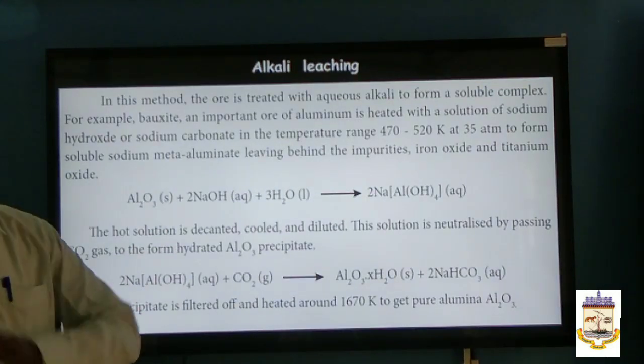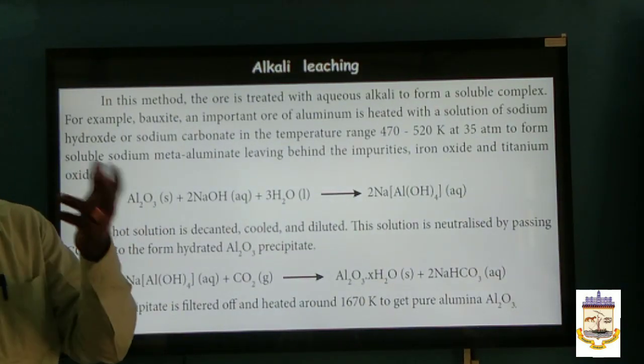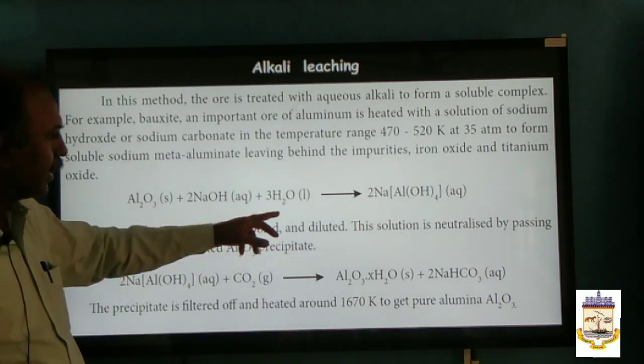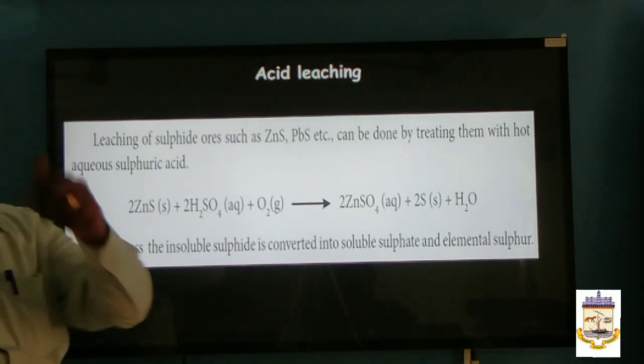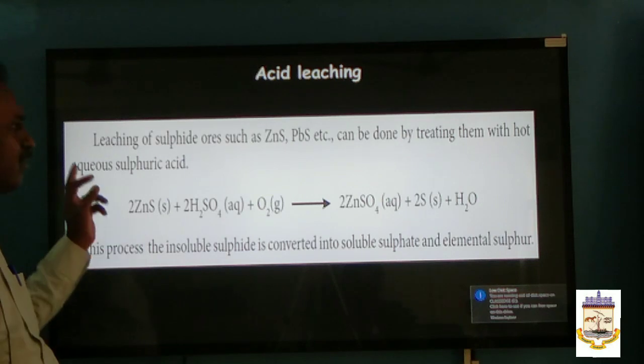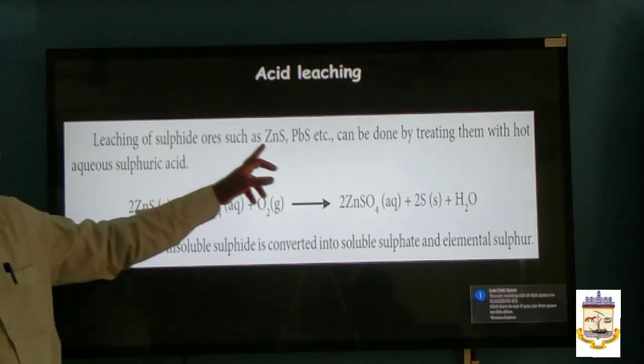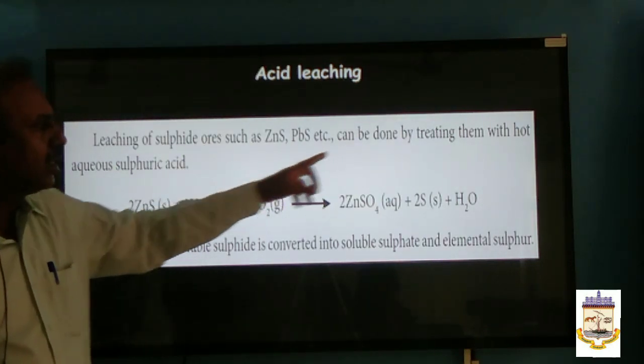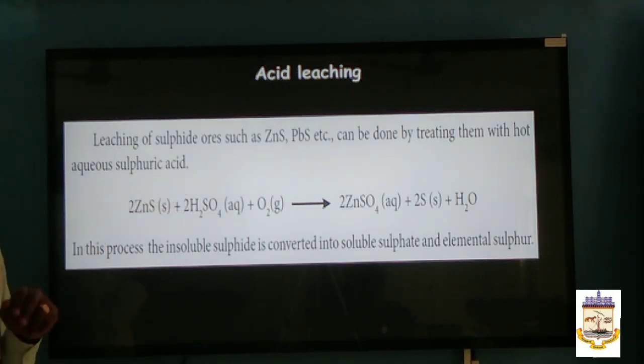Say one we discussed as the cyanide process, another one is the ammonia process, alkali leaching. Then acid leaching. What is that acid leaching? Generally this is applicable for sulfide ores. Say ores like zinc blende, galena, treated with hot aqueous concentrated sulfuric acid.